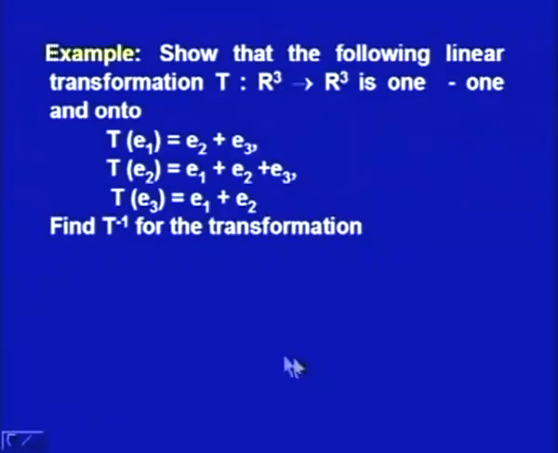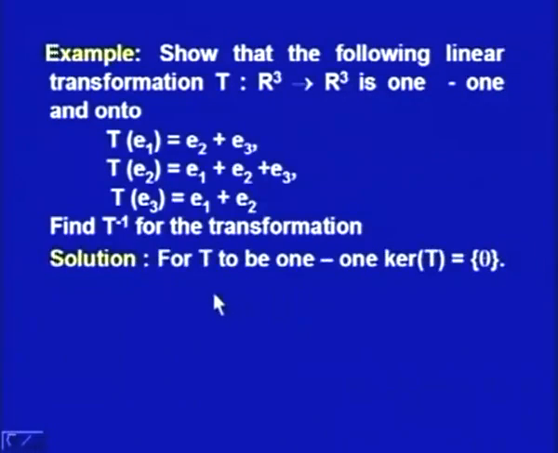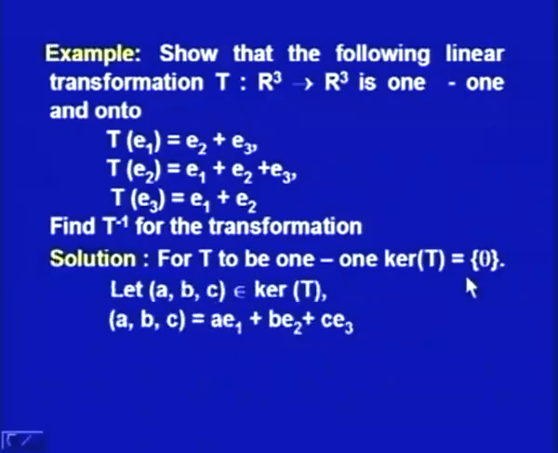Now, in this example, we will show that the given linear transformation is 1-1 and onto, and if it is 1-1 and onto, then we will find its inverse also. To start with, for T to be 1-1, its kernel T should be theta. That is how we prove that T is a 1-1 transformation. So, let us consider an element (a, b, c) belonging to kernel T. We will prove that (a, b, c) actually has to be 0 if it has to belong to kernel T, and only then T inverse may exist.